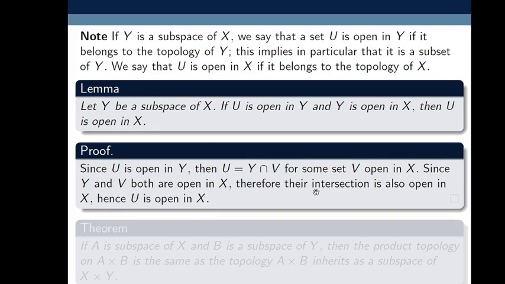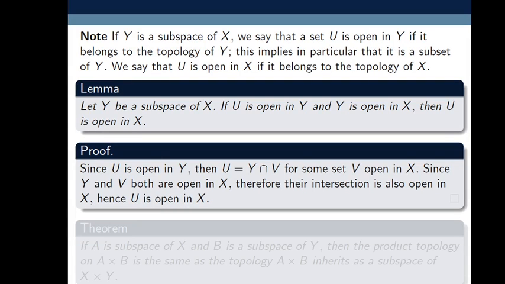So using that, since Y and V both are open in X, the intersection Y intersection V is also open in X. Therefore, as this is open in X, the left side says U is also open in X. So this is the proof.